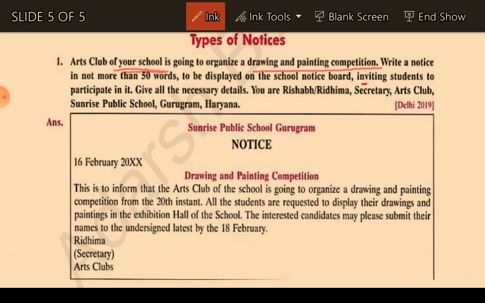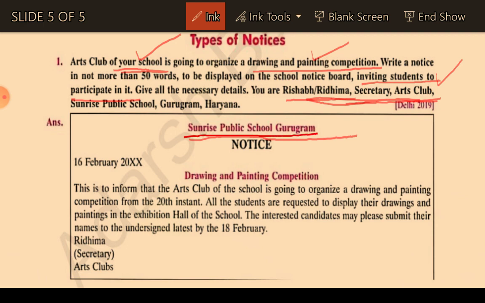So the most important three things we have in it: who, this is the issuing authority, this is the topic, and the matter. Clear? And you are Rishabh, the Secretary of the Art Club. This is the issuing authority name which you write at the bottom. The school name is not mentioned over there, so you can write any name, as the person is writing Sunrise Public School, Gurgaon. He is writing his own school name.